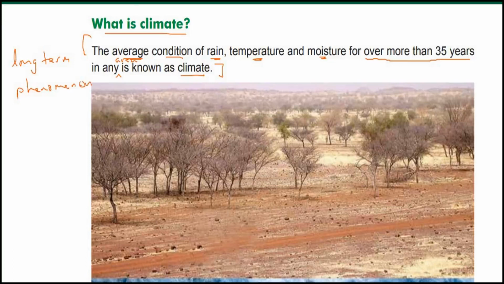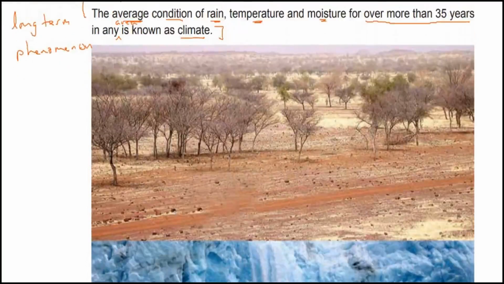Look at this map. Look at this picture up here. Looking at this, what do you see? It's a dry area, trees are scattered, right? So this is a semi-arid area. The climate of this area is dry, no? The climate up here is a dry climate, less rainfall, right?